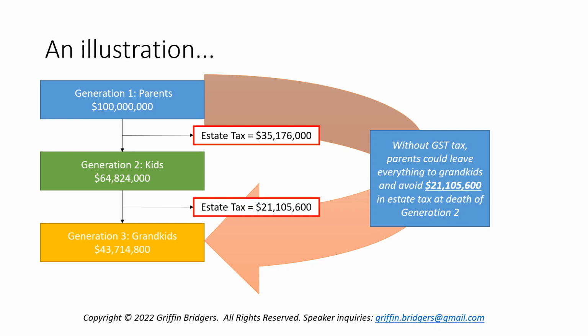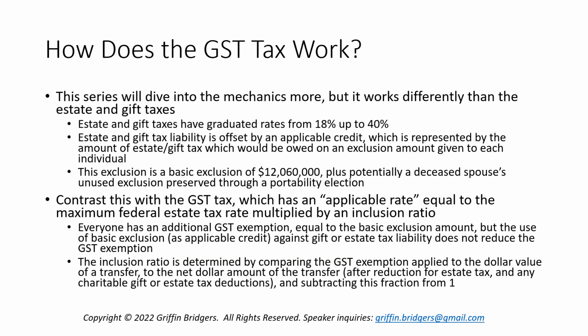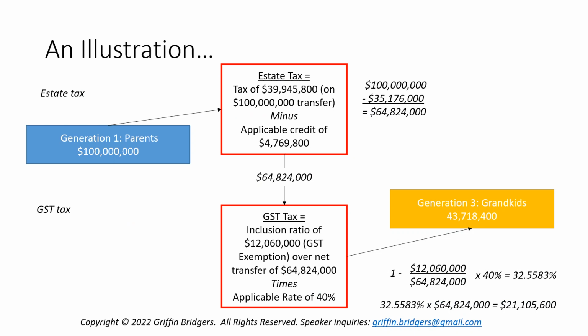In this case, we have a GST tax instead of an estate tax of $21,105,600. So you can see how the GST tax works to create that extra layer of estate tax and duplicate it that would have been received had this been a perfectly implemented plan going from generation to generation without taking into account transfer tax consequences.